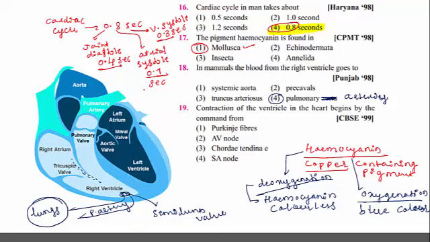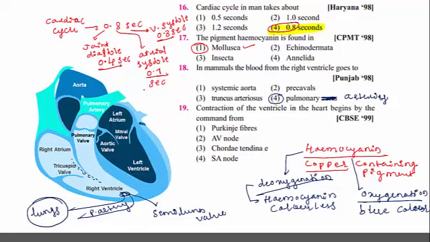Contraction of ventricles in the heart begins by the command from which one, called the pacemaker, among the 4 given options? Purkinje fibers, AV node, chordae tendineae, and SA node. What is this chordae tendineae?